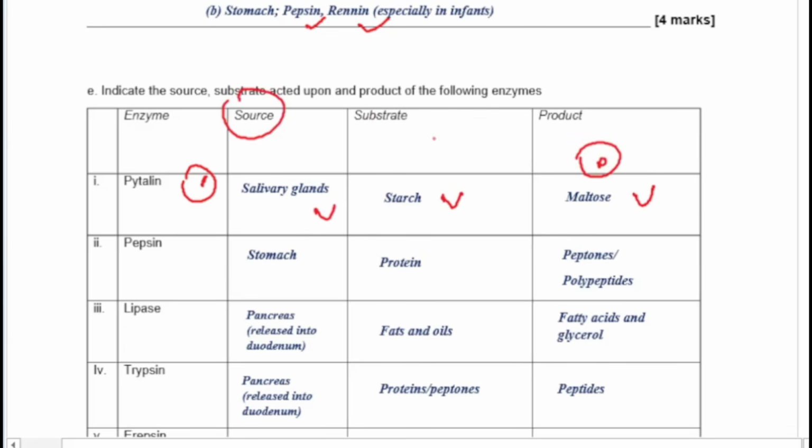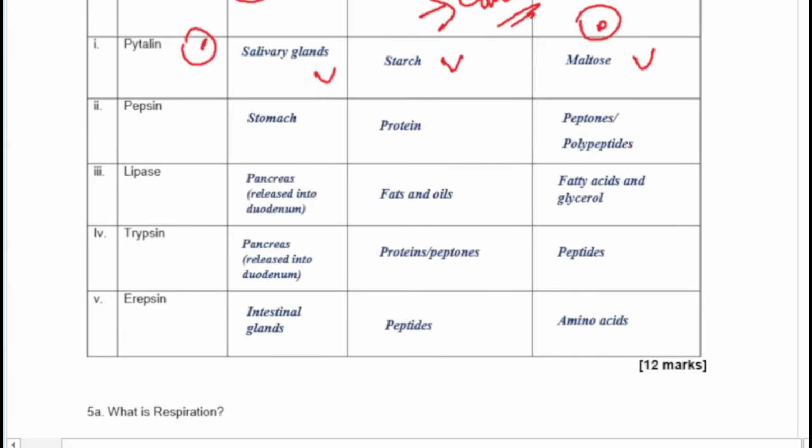Remember, the end product of this is glucose, but it's not in the mouth, it's in the small intestine. That's where you have that done. So please don't make that mistake. Now the next one is pepsin. The source is the stomach, the substrate is protein, breaking it down to peptones or polypeptides. And then you now have your lipase, substrate, fat and oil, breaking it down to fatty acid and glycerol.